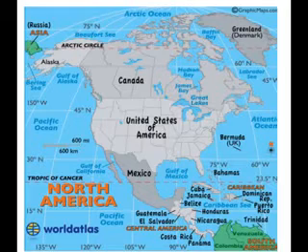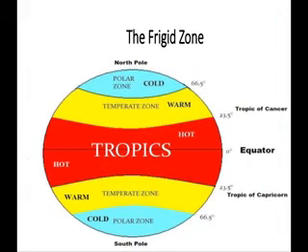Okay, so let's see next one, the frigid zone. Yes, so that is 66.5 degree north to 90 degree. So it shows the polar zone, that is the North Pole, and in the southern part of the hemisphere, 66.5 degree south to 90 degree south, the South Pole. So it has a cold or frigid climate. Yes, so let's see.